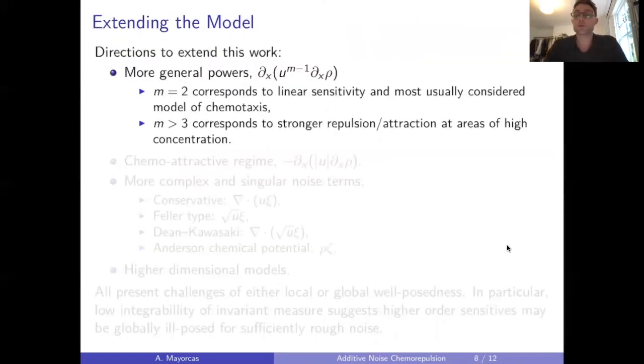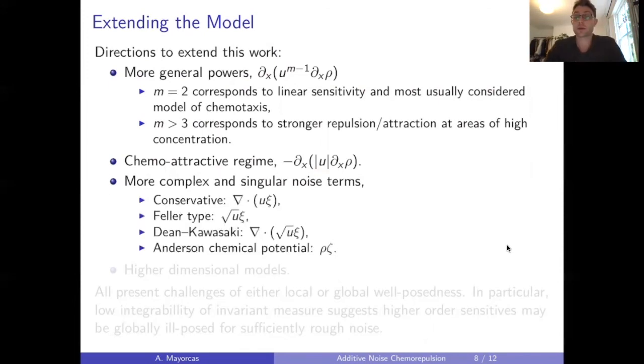So before I run out of time, I just want to talk a little bit about some directions that would be nice to extend this work. From the perspective I just highlighted, it'd be really interesting to see if we can obtain similar results for higher powers, higher order nonlinearities. Some initial work suggests this might actually be quite problematic, but it'd be interesting to see if it's possible, maybe using other techniques. Secondly, I've so far been talking about the chemorepulsive regime, and of course it'd be natural to study the chemoattractive regime as well. A natural candidate there, for example, would be to take minus the absolute value of u. If we're considering additive noise, as I said, this won't preserve sign, so we need to do something to preserve the sign in the nonlinearity. And again, some initial work on this suggests it's quite a difficult problem.